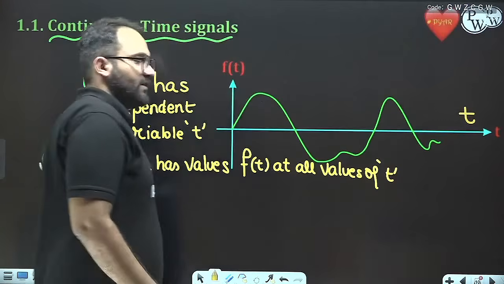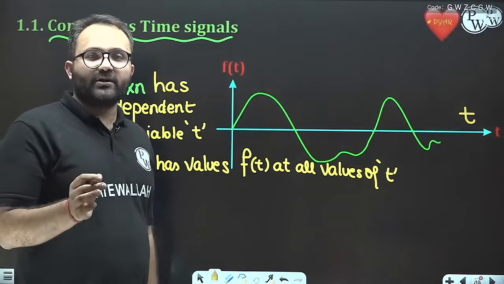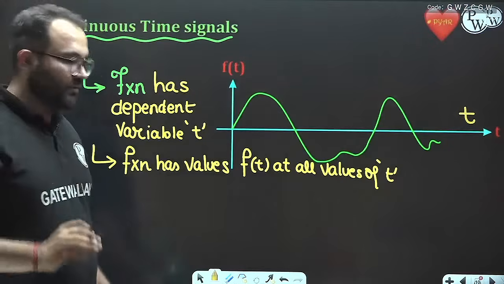These are the only two important points for the continuous time signal that you have to remember.